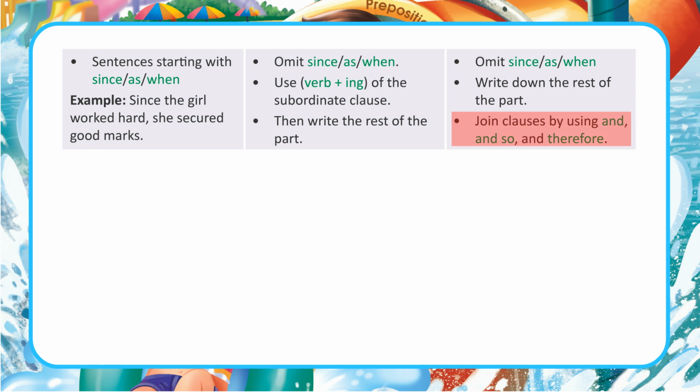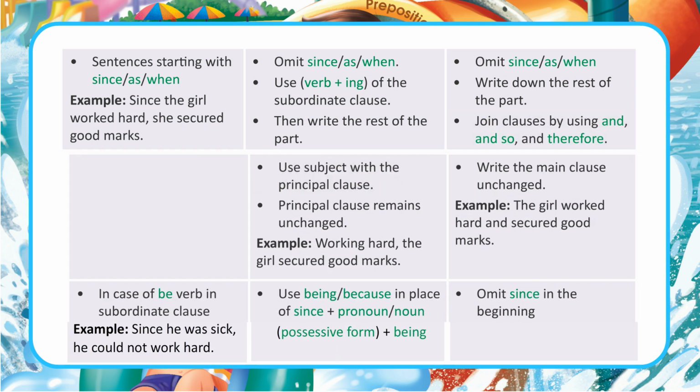For compound sentences, join clauses by using "and so" or "and therefore". Use the subject with the principal clause. Write the main clause unchanged. The principal clause remains unchanged. Example: The girl worked hard and secured good marks. Example: Working hard, the girl secured good marks.